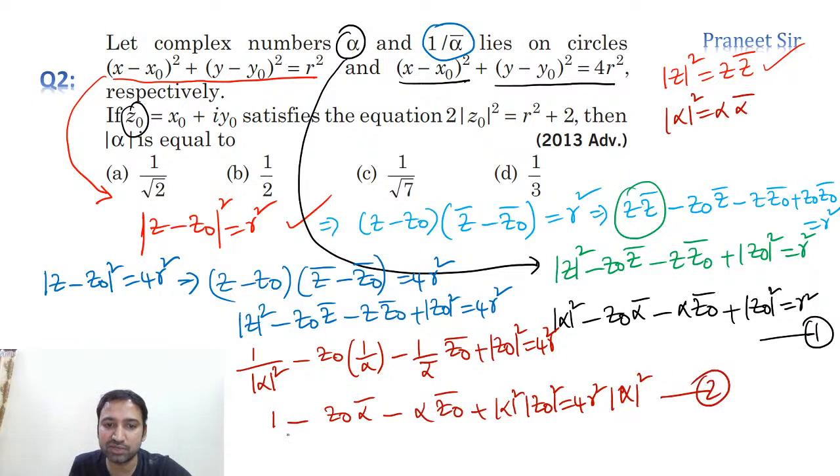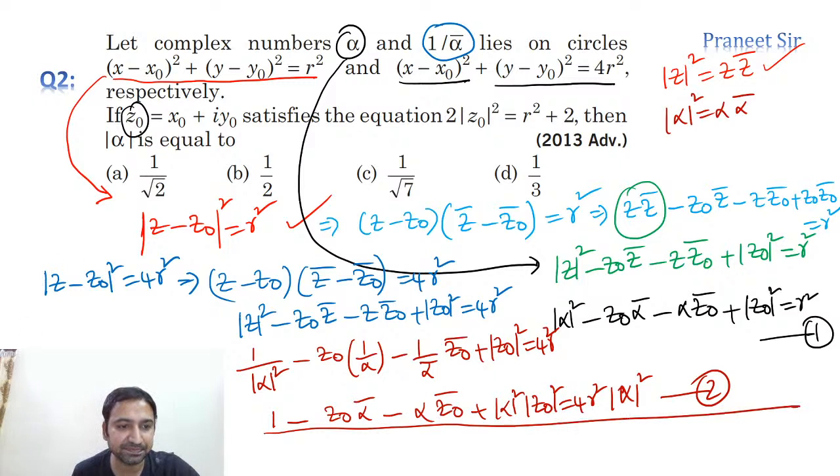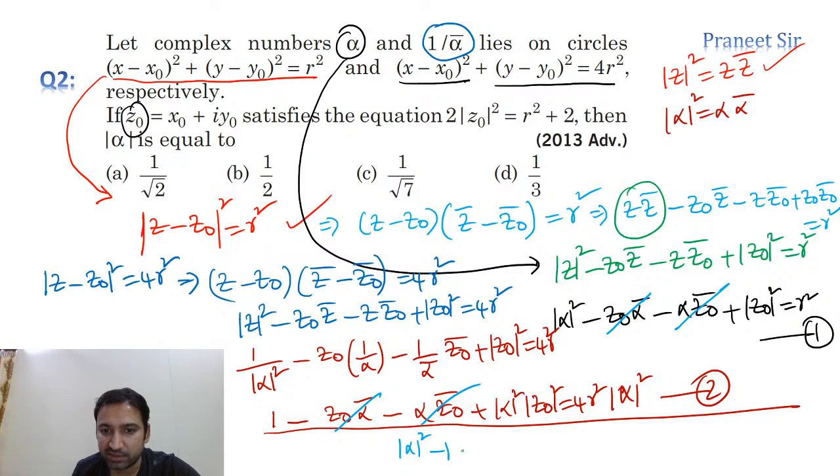Let's subtract these two equations. If you subtract the first equation and the second equation, these two get cancelled and these two get cancelled. So finally we are getting mod alpha square minus 1 plus z naught square, you can take common.